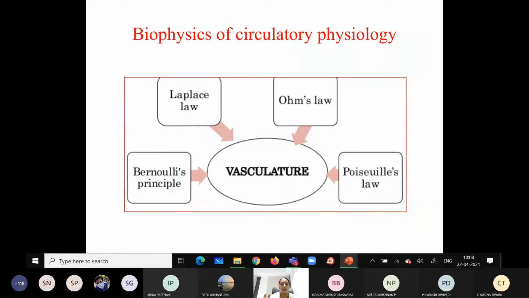This blood flows within the circulation with the help of some physical factors or principles. So those are known as what? Hemodynamics. These physical factors or principles are explained by Ohm, Laplace, Bernoulli, Poiseuille, etc. We are going to study in detail about these factors with the help of these laws and principles, right? I think you all are following.